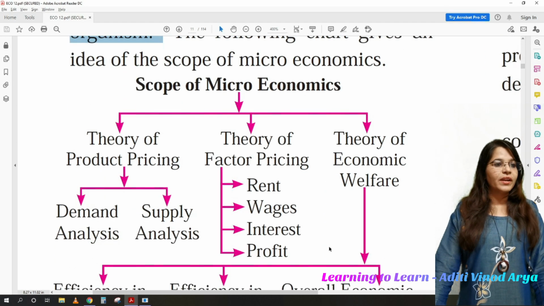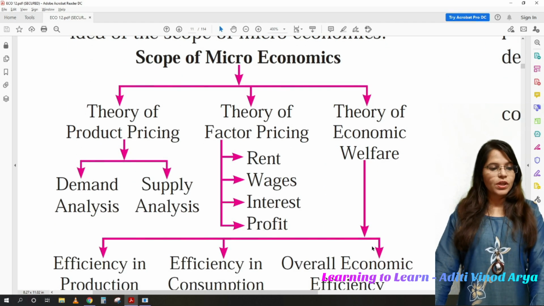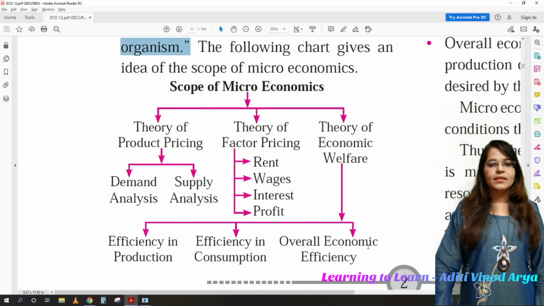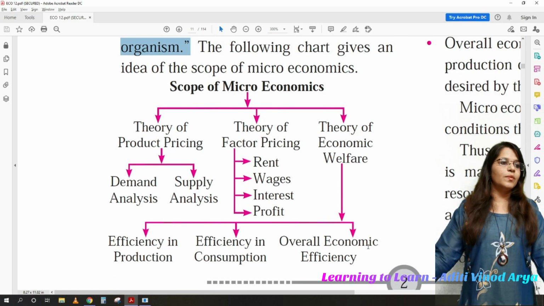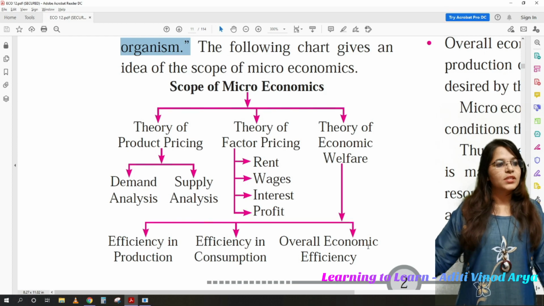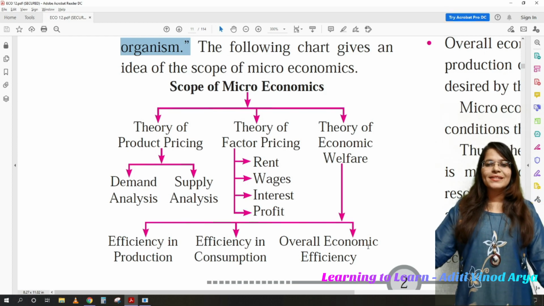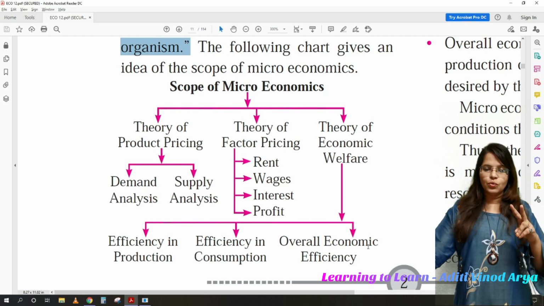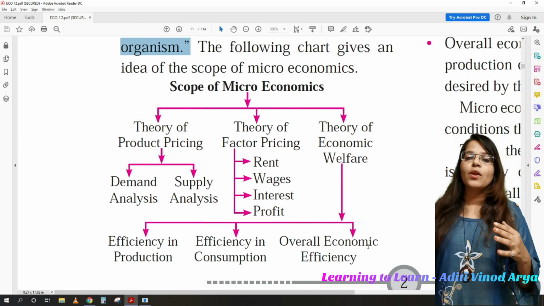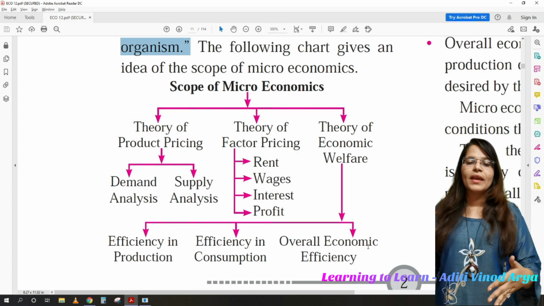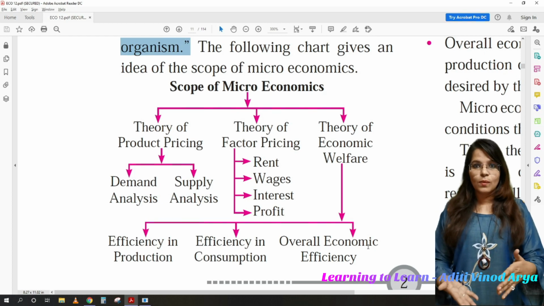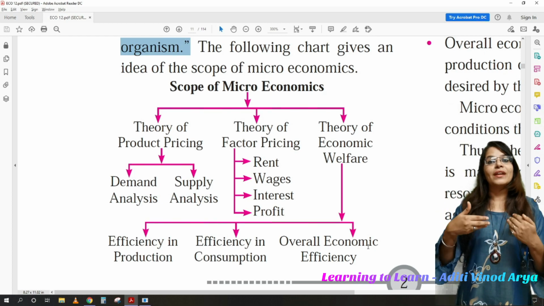The following chart gives the scope of microeconomics. Okay, this is very important. You can draw the entire chart. Scope of microeconomics: theory of producing. To understand the production, we need to understand two things: demand and supply, and only on the basis of demand and supply we can arrive at equilibrium, and thus we can arrive at a price.